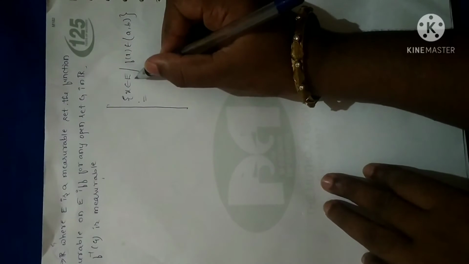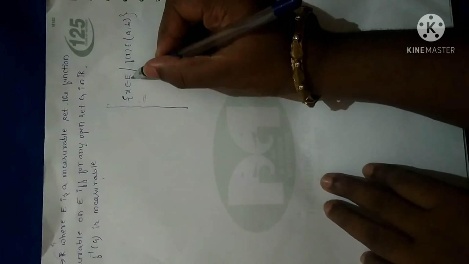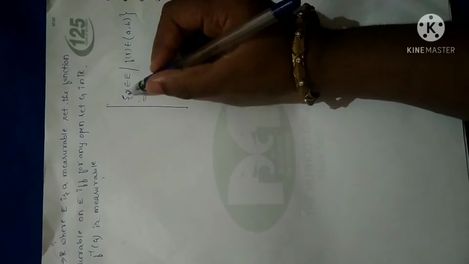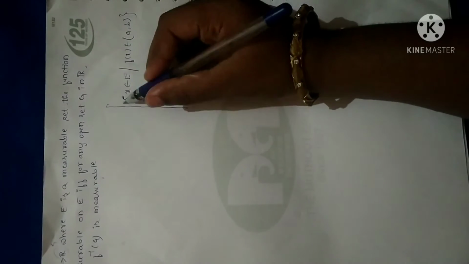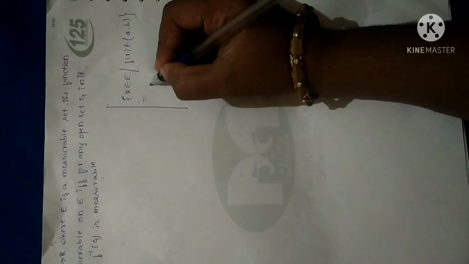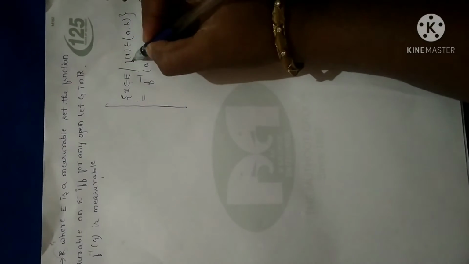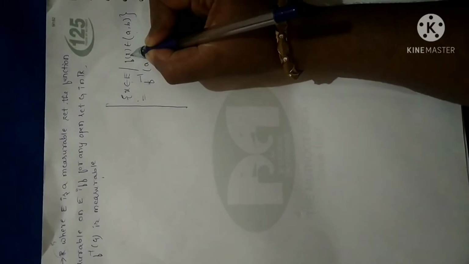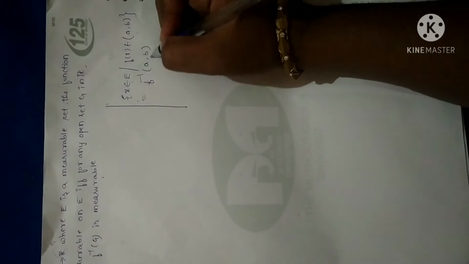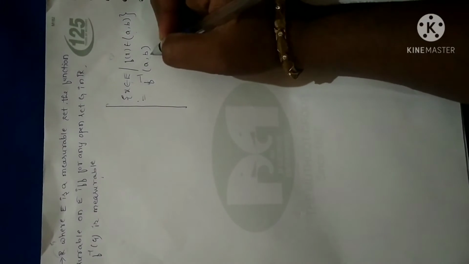So if x belongs to E such that f of x belongs to (a, b), I can rewrite this as x belongs to f inverse of (a, b). Why? Because f of x belongs to (a, b), I can express x as in f inverse of (a, b). Fine, so you just remember that.